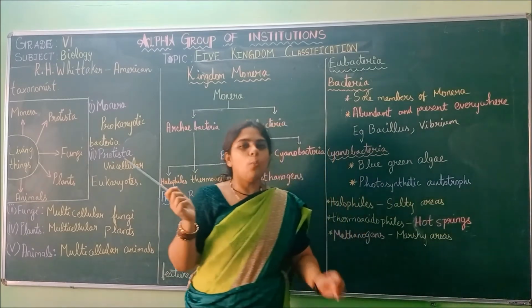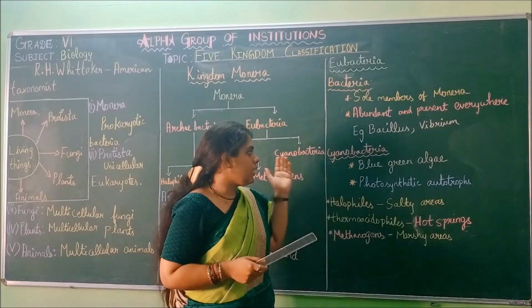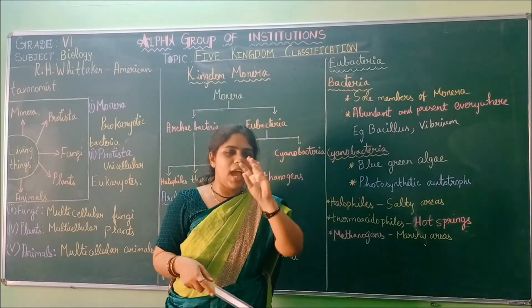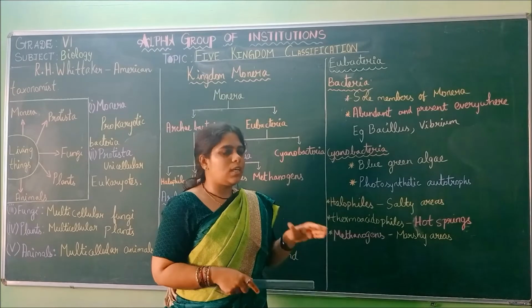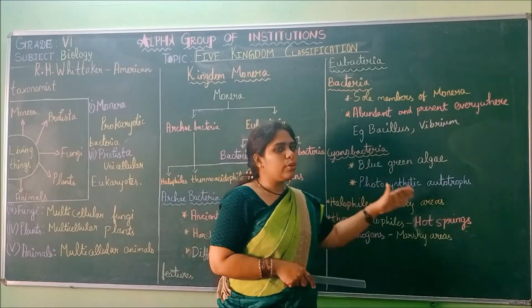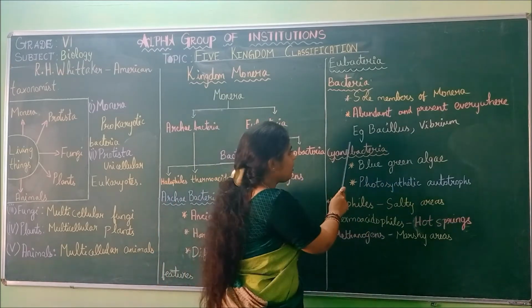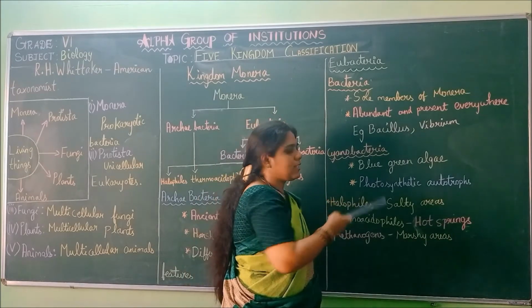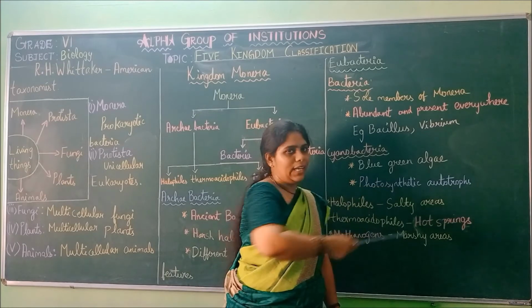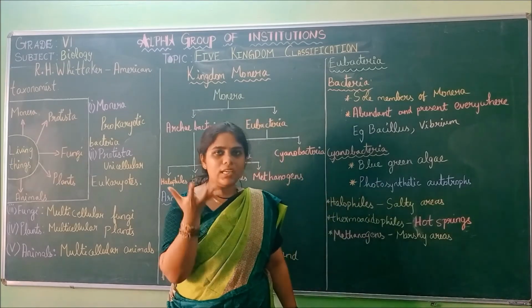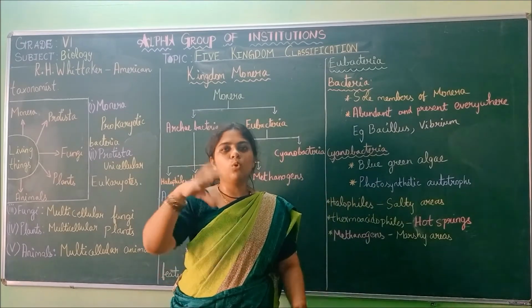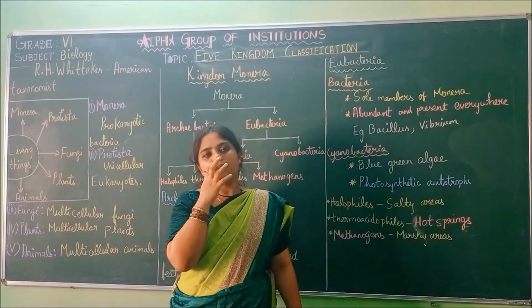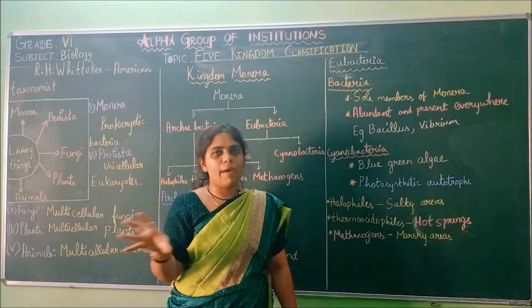Why? They are bluish and greenish in color. So that's why they are called blue-green algae. Cyan means blue. That is why they call it cyanobacteria. Usually algae are green in color, but since the blue shade is there, they named it cyanobacteria.